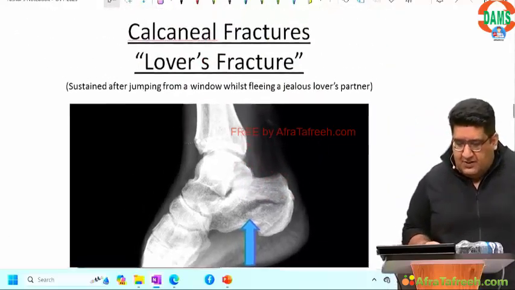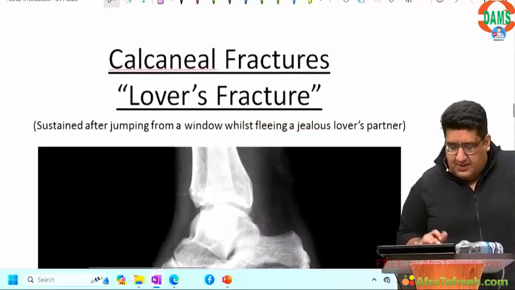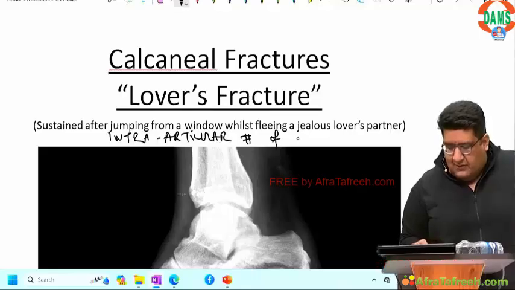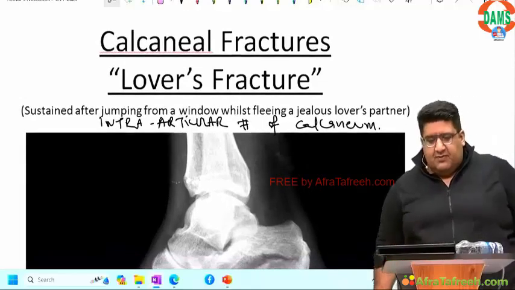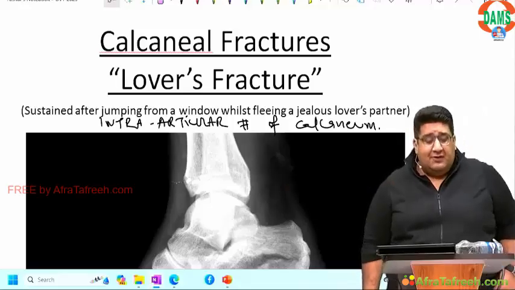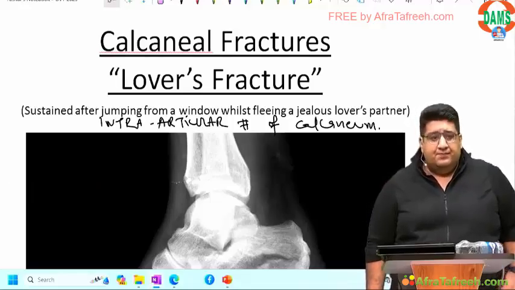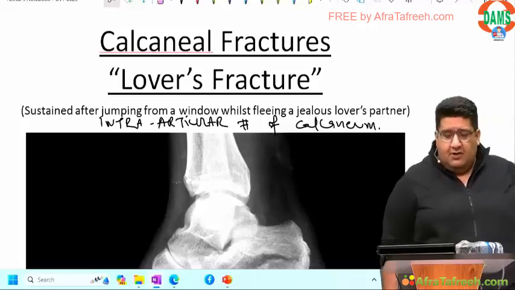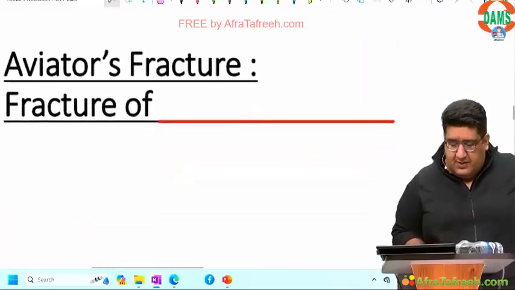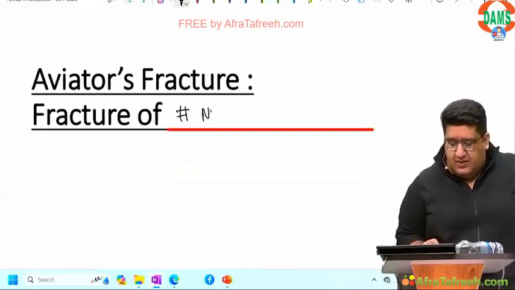So lover's fracture is an intra-articular fracture of calcaneum due to a fall from height while escaping from the spouse of the lover. And I'm not making it up. They have actually written this in the standard textbooks. While escaping from the spouse of the lover, this kind of fracture can happen. So one needs to be careful. Meet on the ground floor. Done. Lover's fracture. Moving over to the next fracture, aviator fracture, which is very simple.